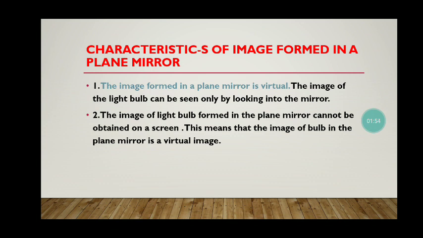The first one is that the image formed in a plane mirror is virtual. Virtual means it can be seen only in the mirror. It cannot be seen on a screen. This means that the image of the bulb in the plane mirror is virtual.